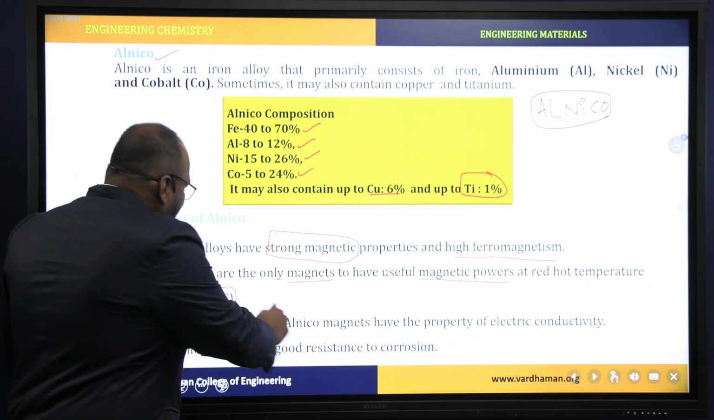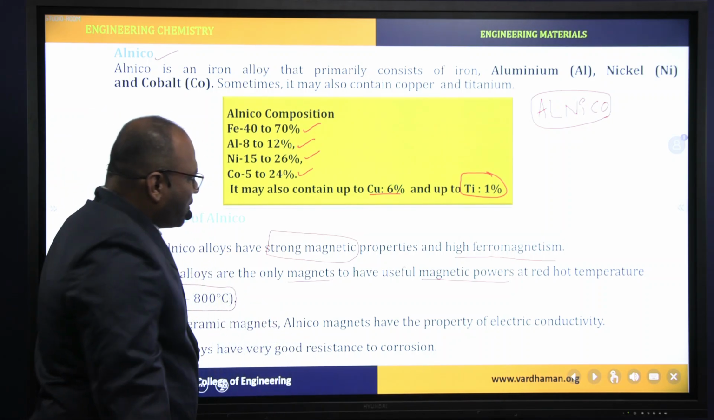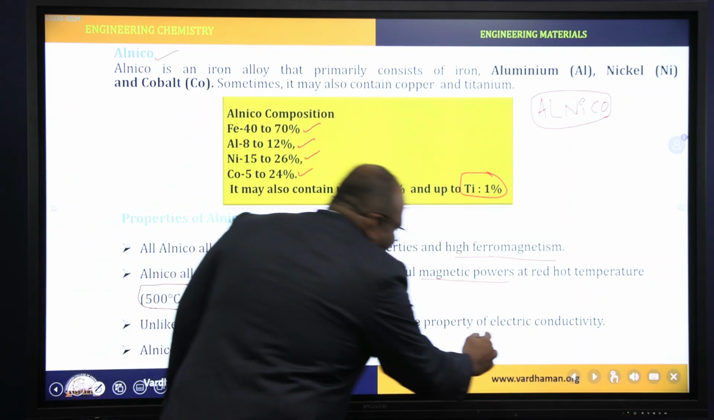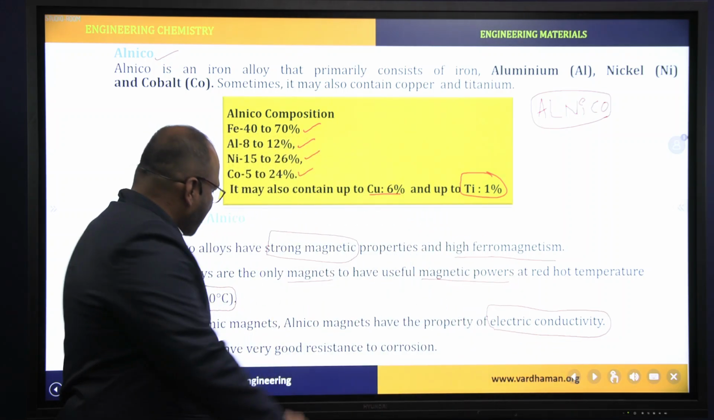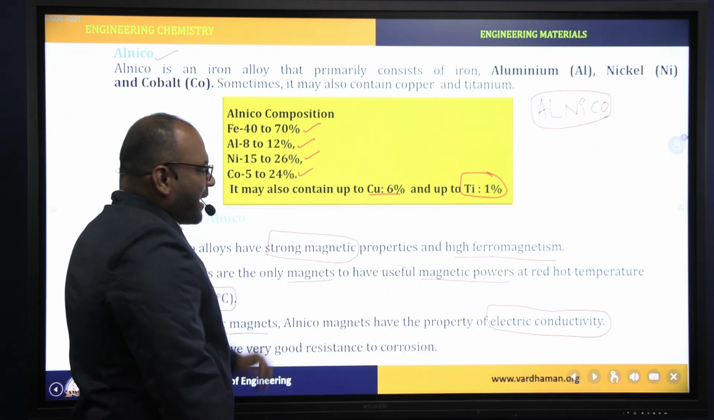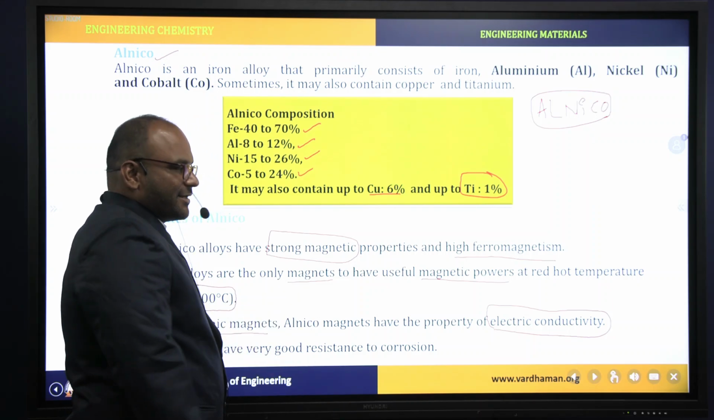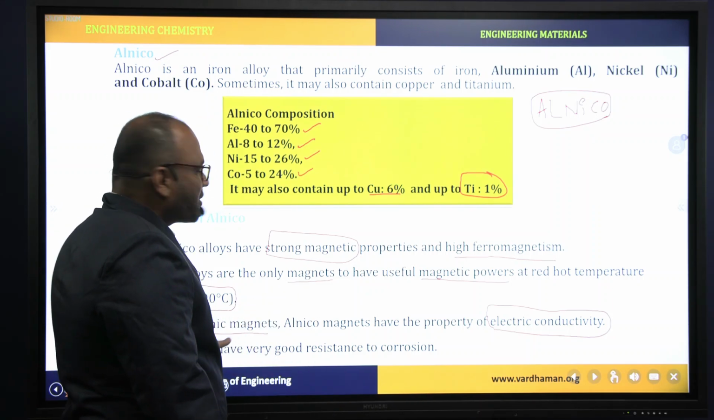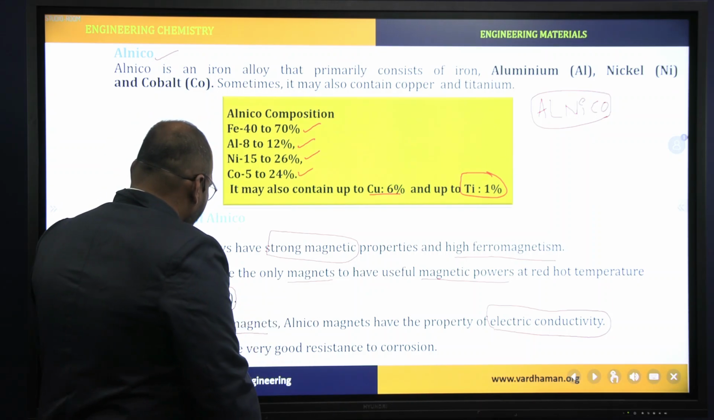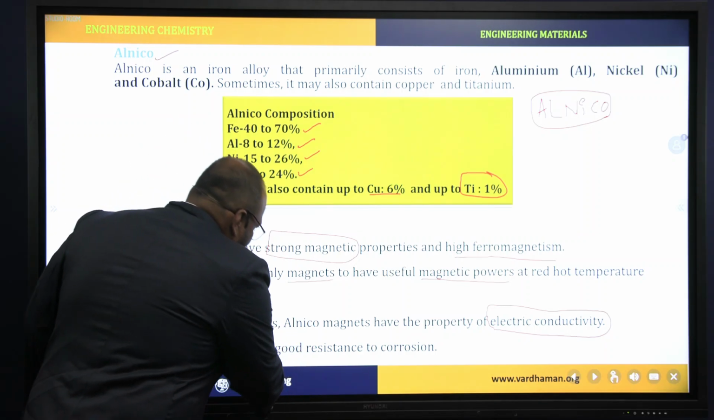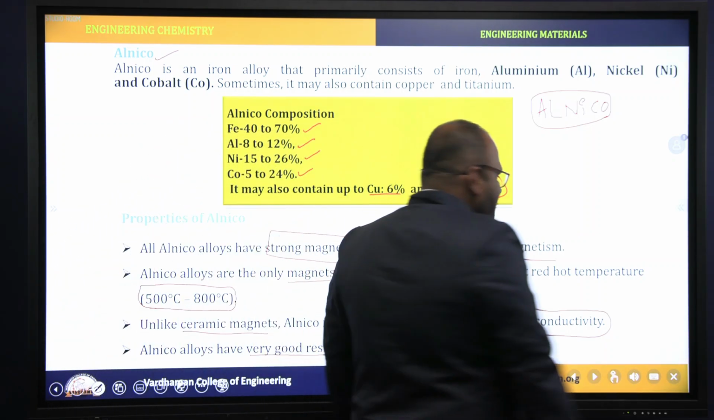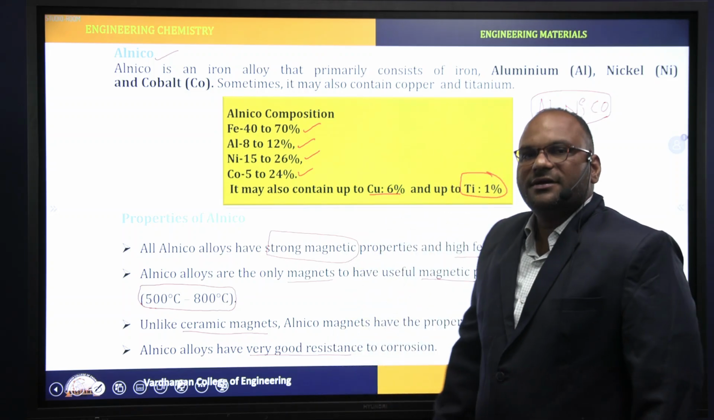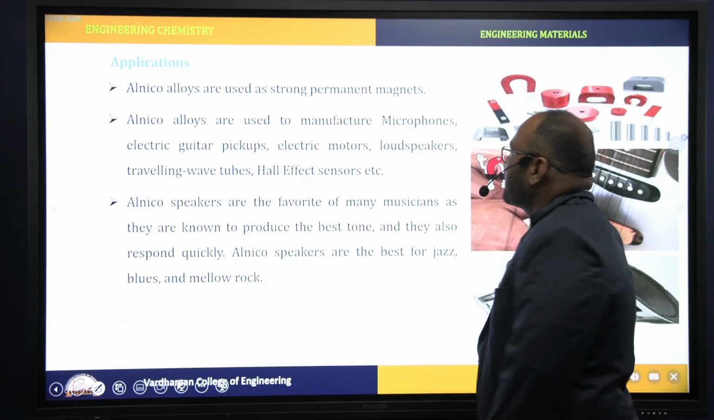And Alnico alloy shows electrical conductivity also. This does not happen in the case of ceramic magnets. Alnico alloys have very good resistance to corrosion.